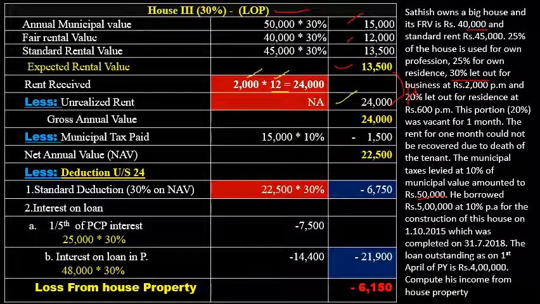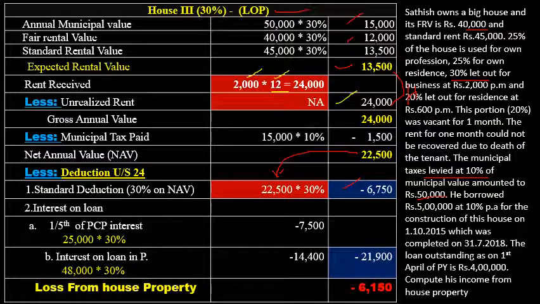Next, municipal tax. Municipal tax paid is 10% of municipal value. The municipal value of this part is 15,000. 15,000 into 10%, so you will get 1,500. Next, net annual value: 24,000 minus 1,500, so 22,500 is the net annual value. Next, deduction under section 24. First one, standard deduction, 30% on the net annual value. It is 22,500 into 30%, so you will get 6,750.